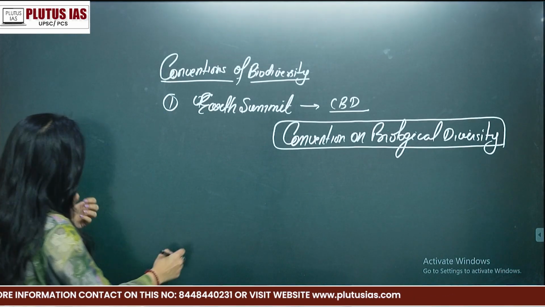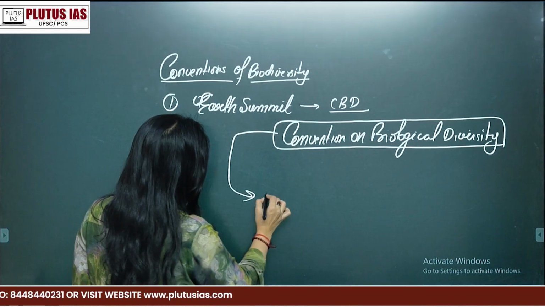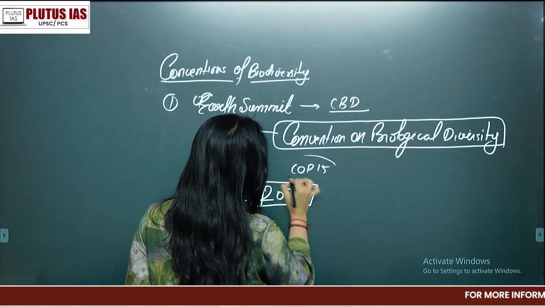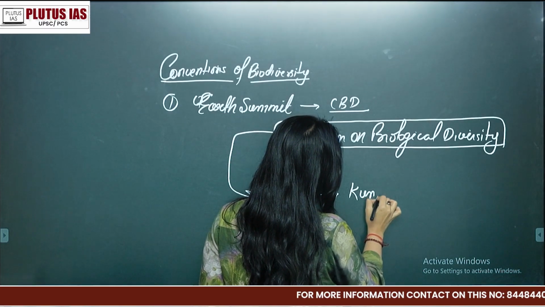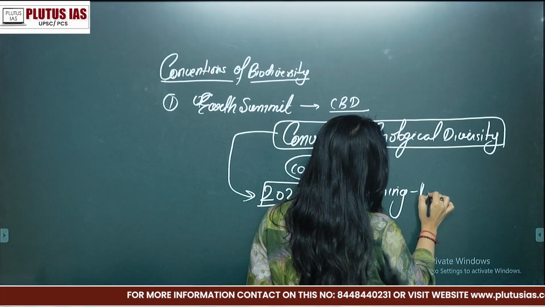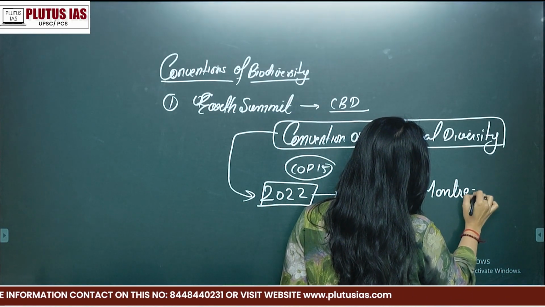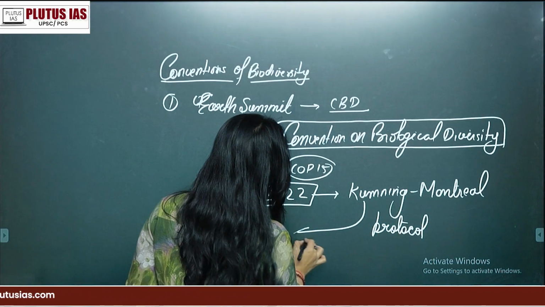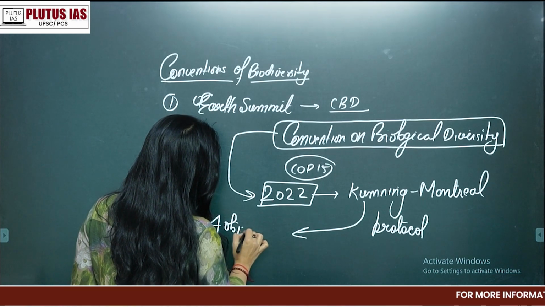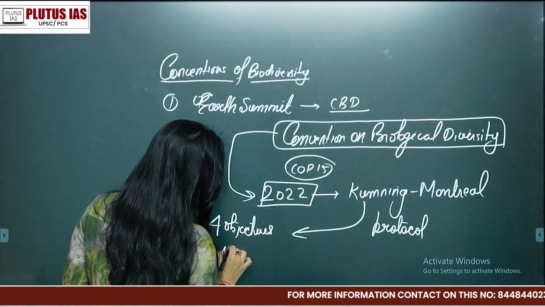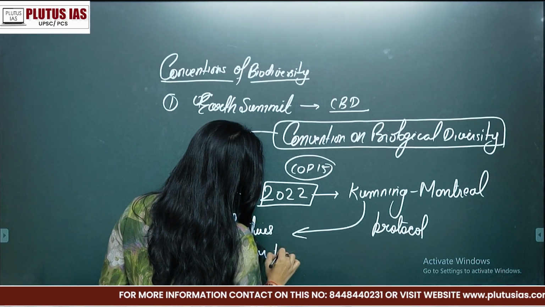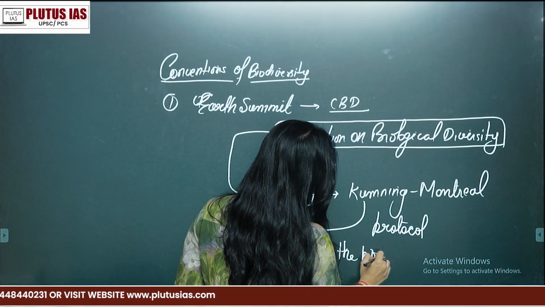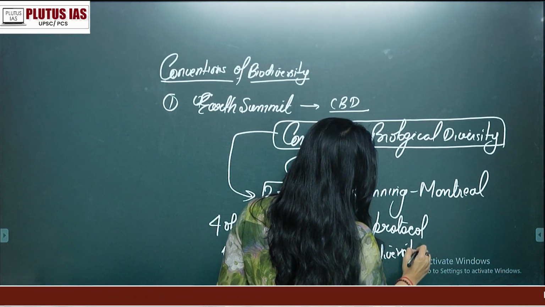In 2022, at COP15, the Kunming-Montreal Protocol was adopted, which has four objectives in order to prevent biodiversity from degradation.